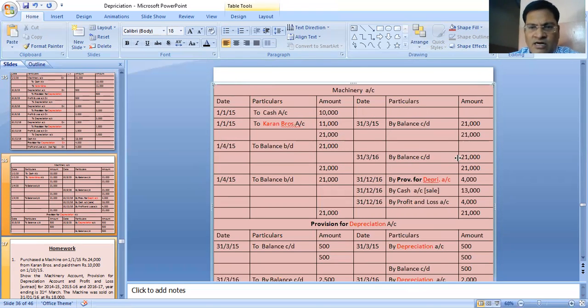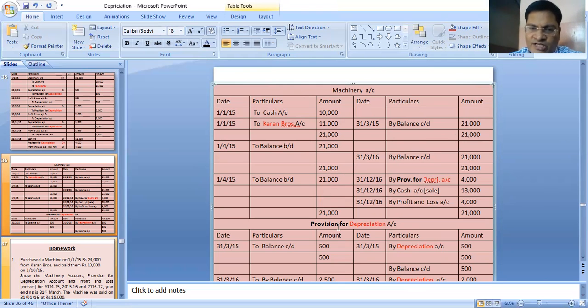Again, the balance will remain 21,000, 21,000. Again, you see the next year nothing has changed. On 31st 12/16 it has come by provision for depreciation account 4,000, by cash 13,000, by profit and loss account 4,000. See, we are not disturbing the machinery account here. Why? Because we have maintained provision.